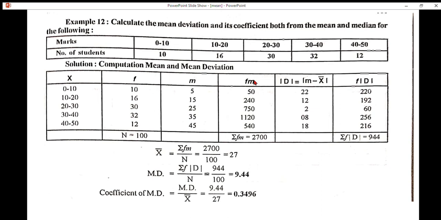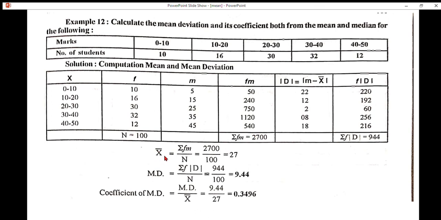How to get this column? Fm, that is f into m. Individual frequency 10, mid value 5. If we multiply both these values, we get fm, that is 50. Next case, 16 into 15, we get 240. Summation of all these values, we get summation fm, that is 2700.